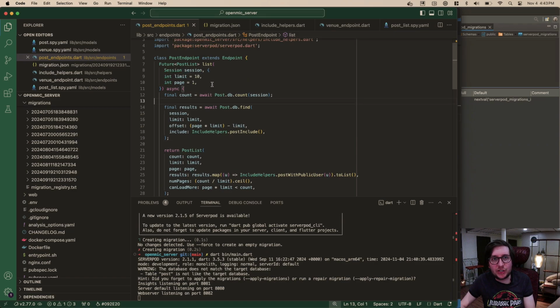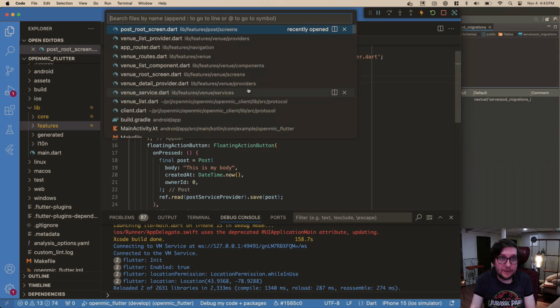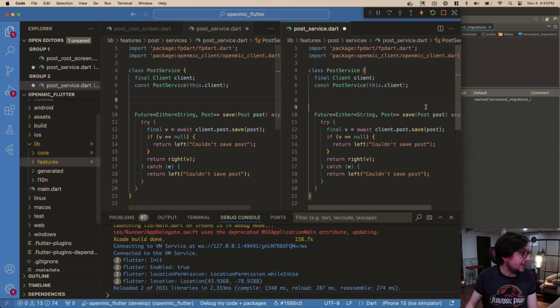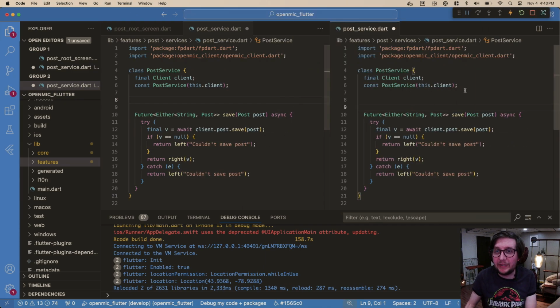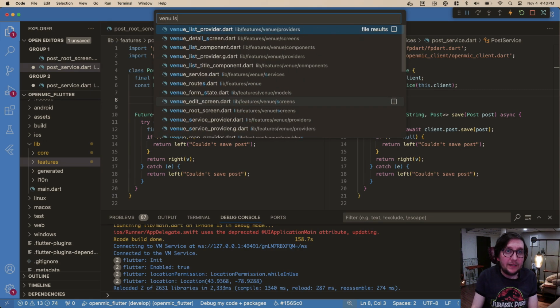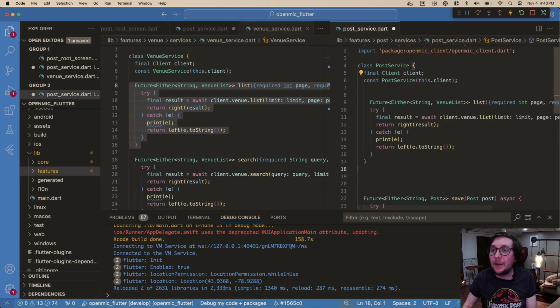Now, because we didn't change the shape of what it returns or what it inputs, I don't think we have to run our generator again. So let's go to our post service and let's start to. Hopefully, we can just fly through this part now that we got that little annoying thing out of the way. So we have our save, and yeah, let's just go big for a bit. I want to just open up our venue service, because a lot of this stuff is the same. You're basically just watching me copy and paste stuff.